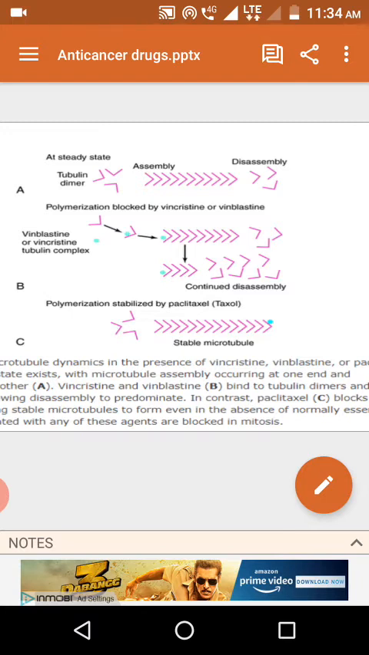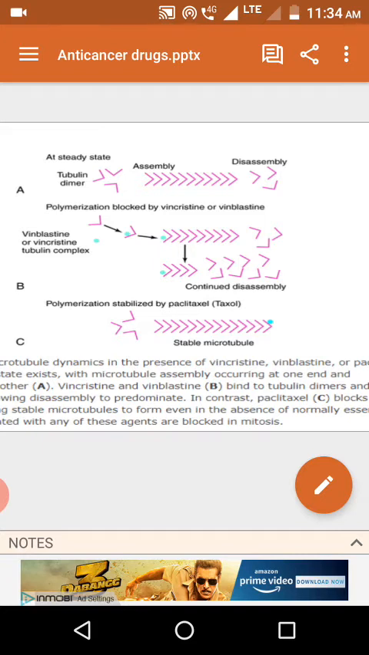Okay, taxanes bind to tubulin. They bind with the beta tubulin and promote the polymerization of the microtubules. Over-polymerized microtubules are frozen. Okay, they are stable, but they are not functional.